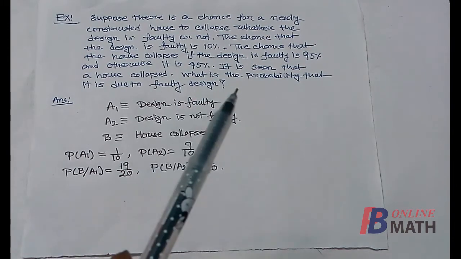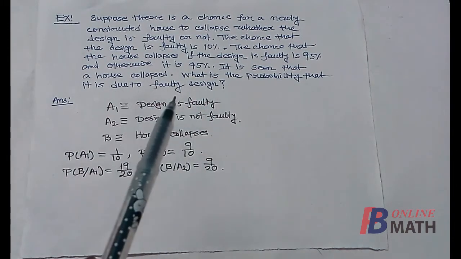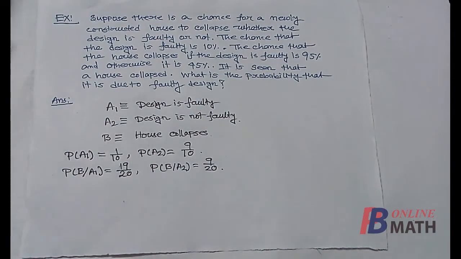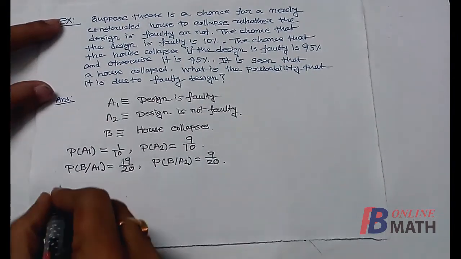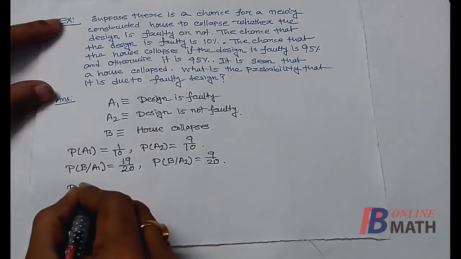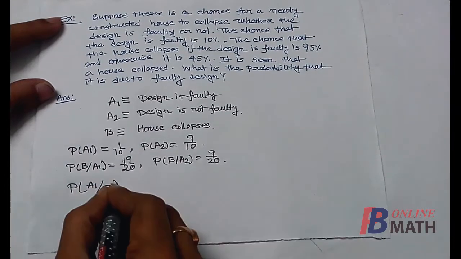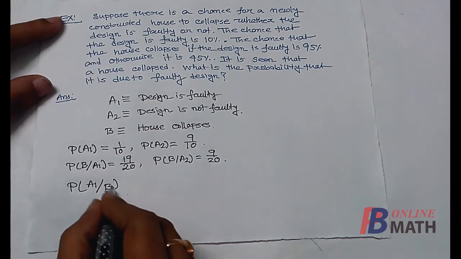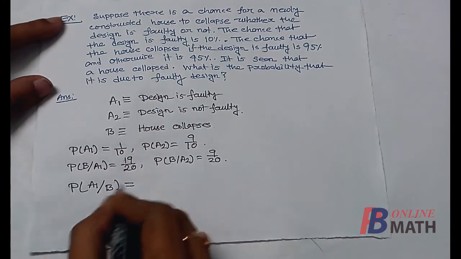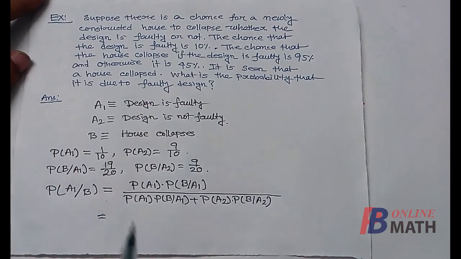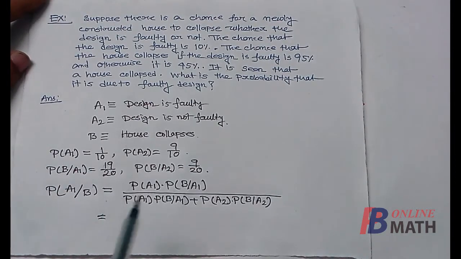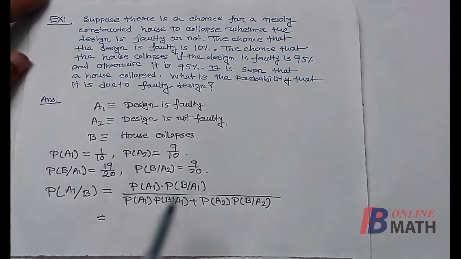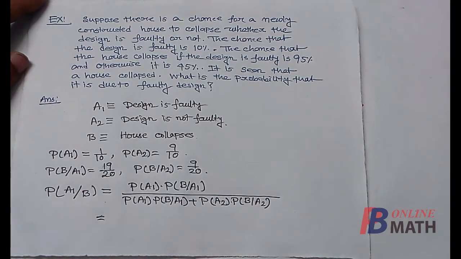Now it is given that the house has collapsed, and we have to find the probability that it is due to faulty design. So here we have to find the probability of faulty design, that is A1, on the assumption that the house has collapsed. That means the event B has already happened. By Bayes theorem we can write that this is equal to probability of A1 multiplied by probability of B given A1 divided by this sum.